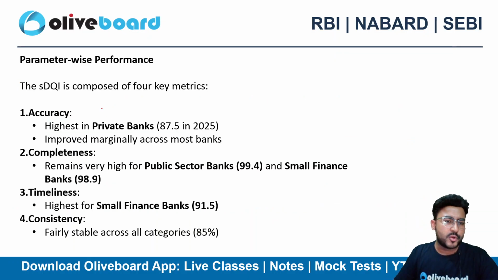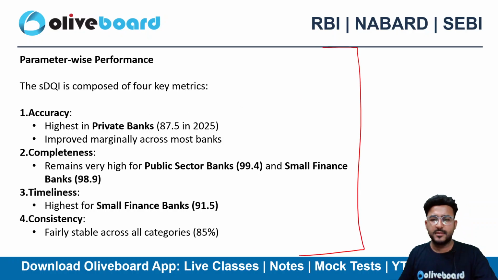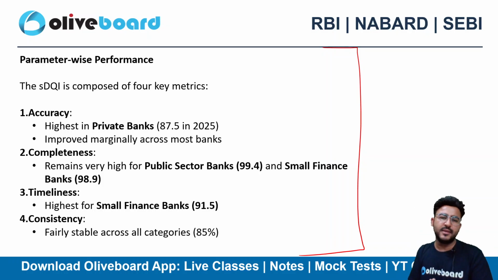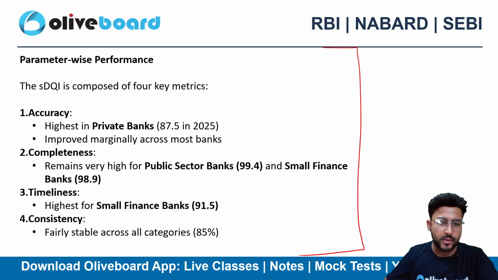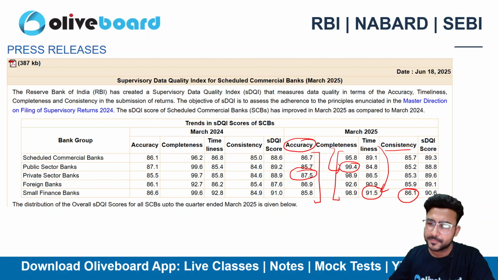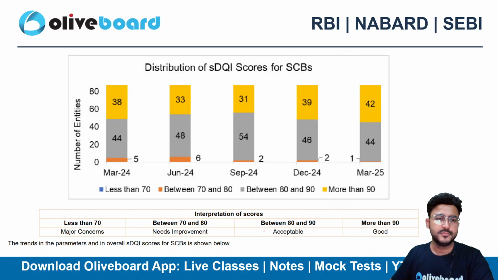Next, if I talk about individual parameters, I have given you it in summarized manner as well. Some of the students feel it hard to study from the table, so I have summarized it in text format as well. If I talk about accuracy, the highest वहाँ पे किसका था? Private banks का था, right? Completeness के अंदर public sector bank, timeliness के अंदर small finance bank and consistency के अंदर again सबका लगभग 85 plus ही था. However, small finance bank in consistency as well, right?